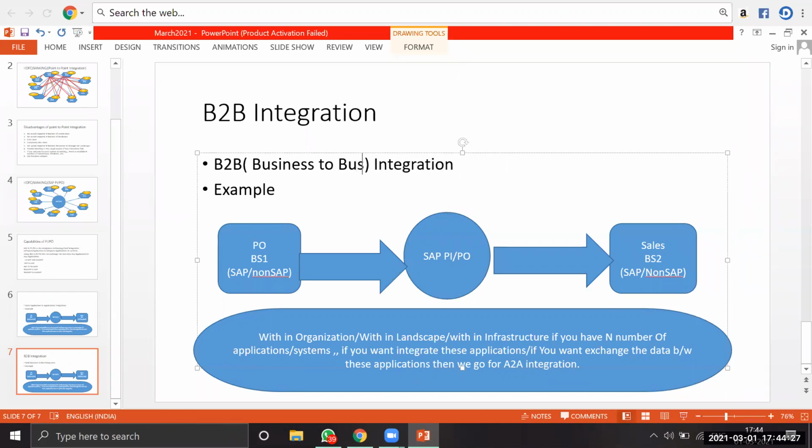So what do you mean by business to business integration here? See here, if you want to extend the data from one organization to another organization, one landscape to another landscape, one infrastructure to another infrastructure, or one partner to another partner, where these partners are sitting out of network, then we go for B2B integration or party based communication here, right?